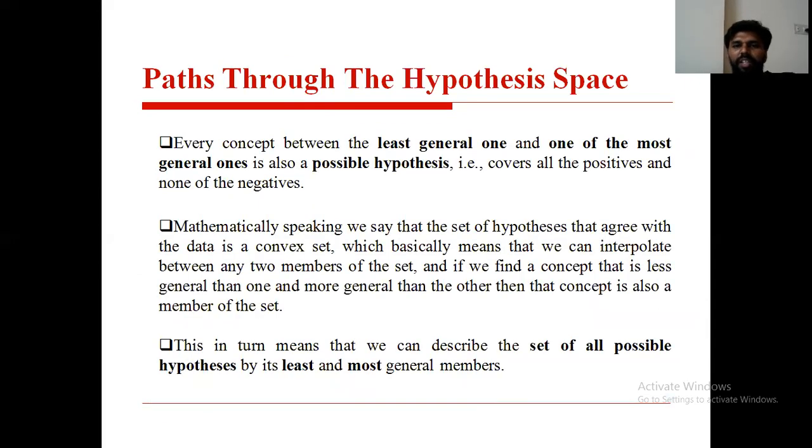Now coming to the next important concept, that is paths through the hypothesis space. This is the second concept in the second unit, second chapter. Here, every concept between the least general one and one of the most general ones is also a possible hypothesis, right?